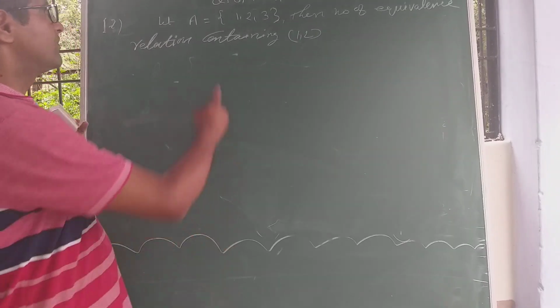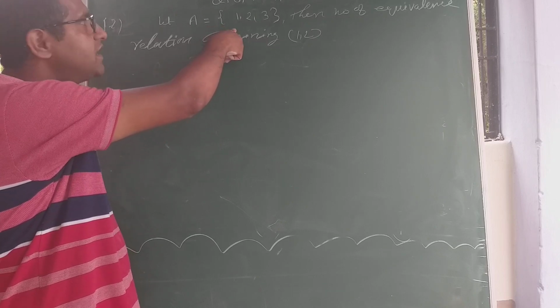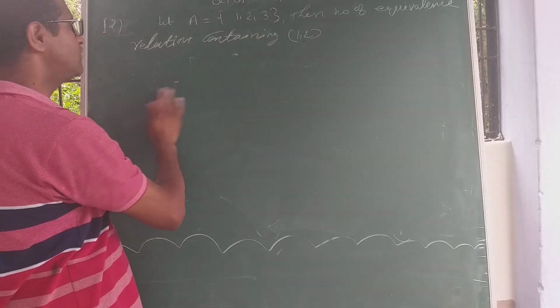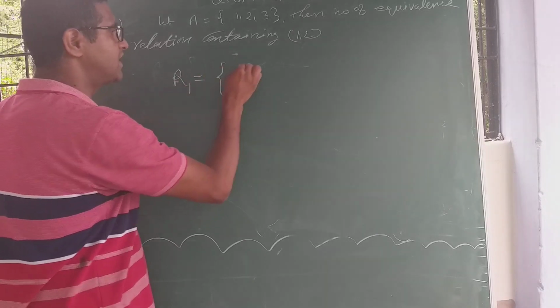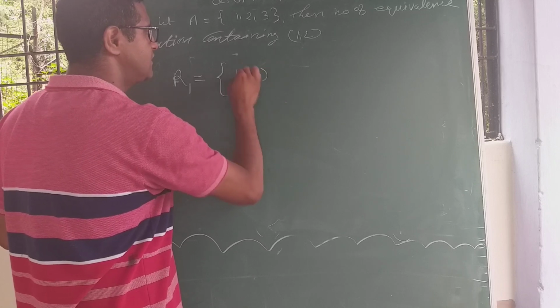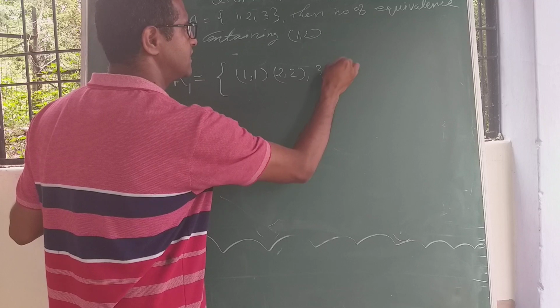Right? Because we want to find the equivalence relation on the given set having elements 1, 2, 3. Therefore, the first equivalence relation R1 may be written as (1,1), (2,2), (3,3).